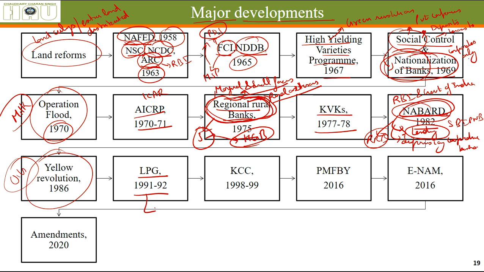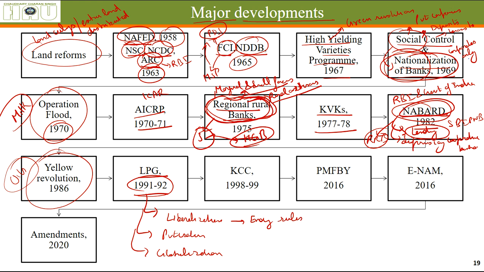This was an important phase in the development of this country. In this year, LPG was done. LPG means liberalization, privatization, and globalization. Liberalization means ending some rules, as there was a lot of regulation by the government.